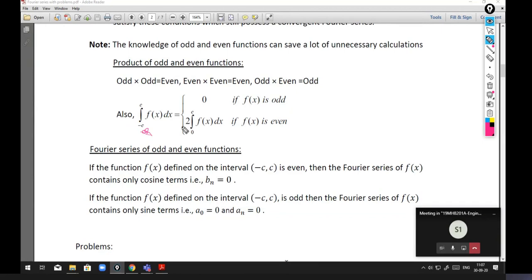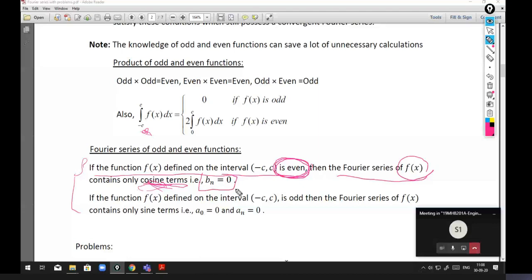Now, as I explained, Fourier series of odd and even functions. This is already given, the same things that I explained. If the function is defined on the interval minus c to c and it is even, so f of x is even in the interval minus c to c, then the Fourier series of f of x contains only cosine terms. In other words, there is no sine term. So the coefficient of sine is 0, that is, Bn is 0.